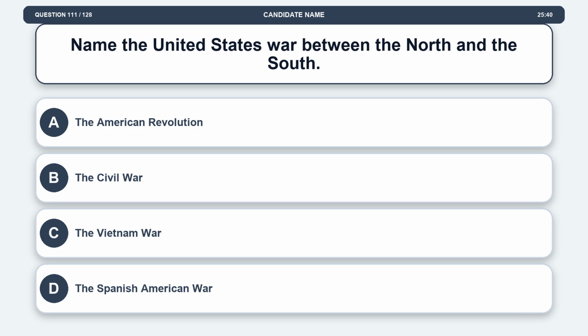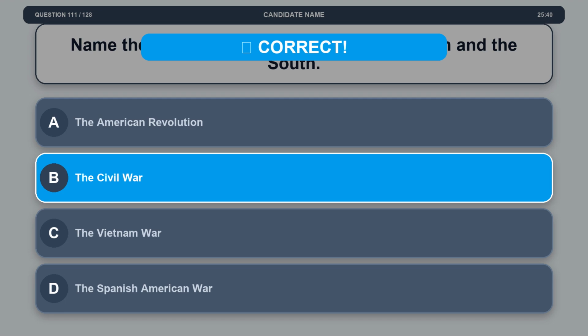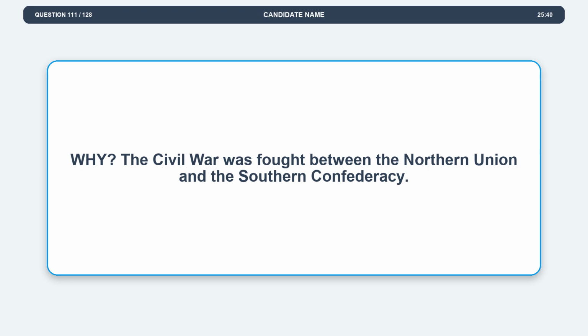Question 111. Name the United States war between the North and the South. Option A, the American Revolution. Option B, the Civil War. Option C, the Vietnam War. Option D, the Spanish-American War. The correct answer is option B, the Civil War. Explanation. The Civil War was fought between the Northern Union and the Southern Confederacy.